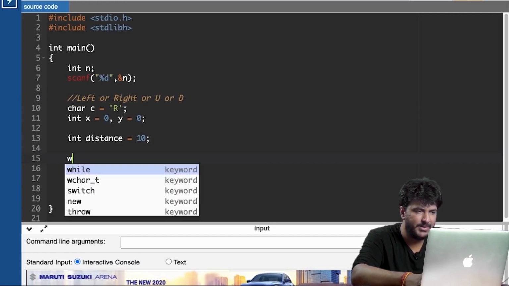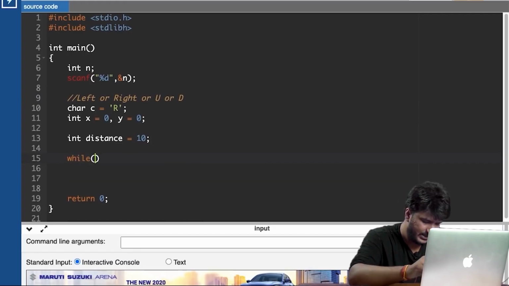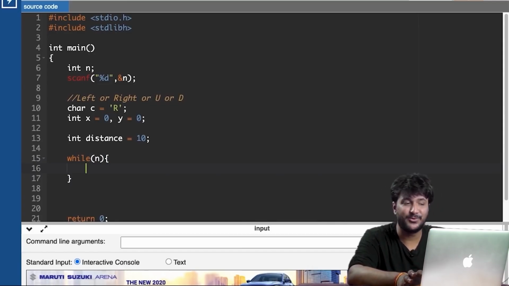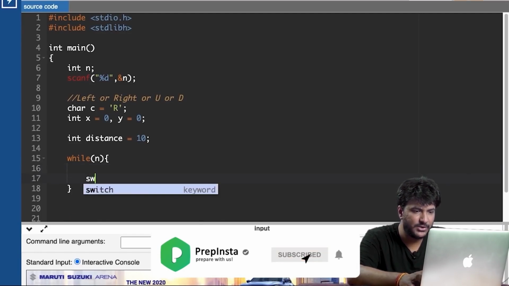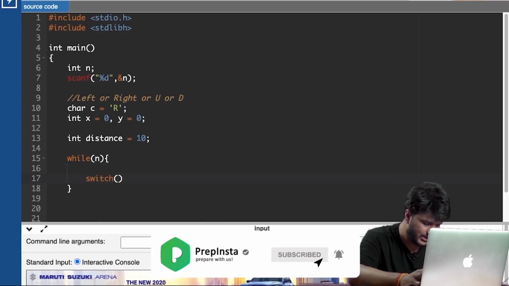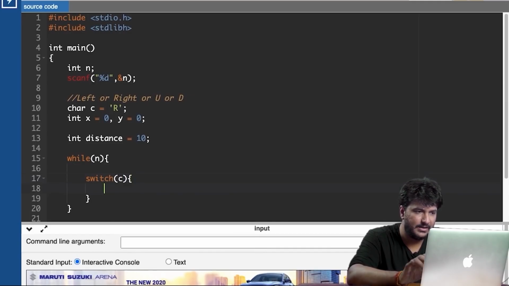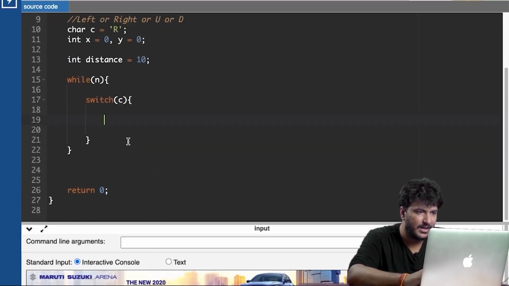Okay, so I will be using a while loop. So while n, I hope you are proficient in coding and I don't need to explain how a while loop works, right? And then I'll be using a switch case inside it. So switch c. Basically this r value is my switch case. So first thing that I will be creating here is, if the case value is r.